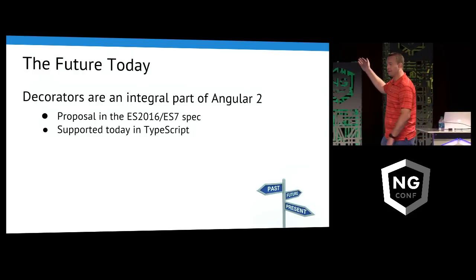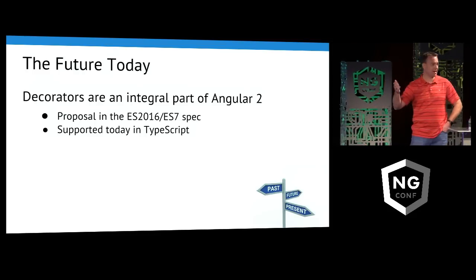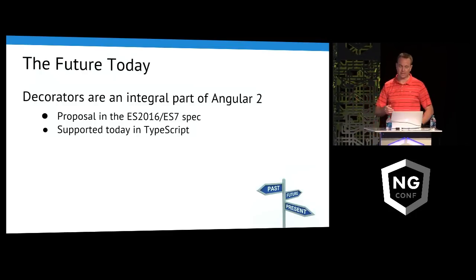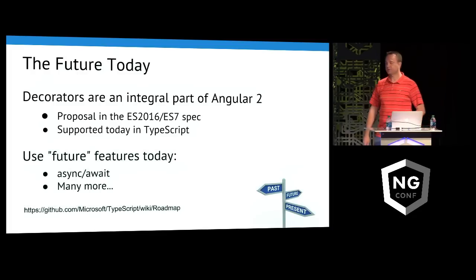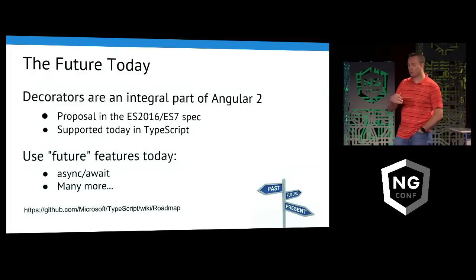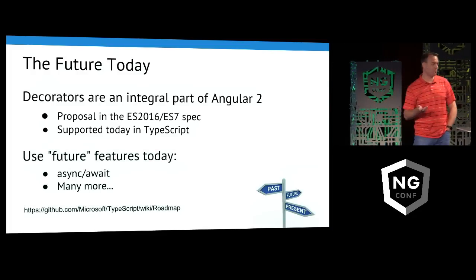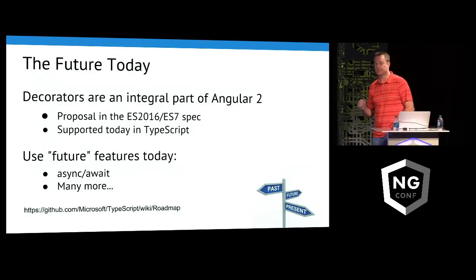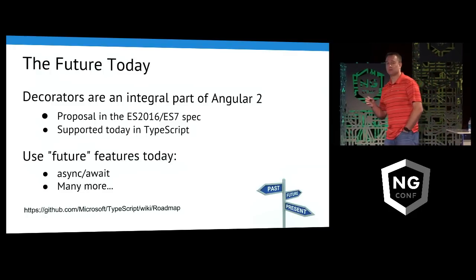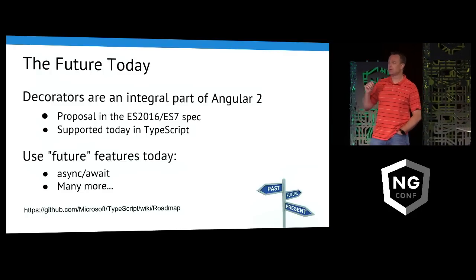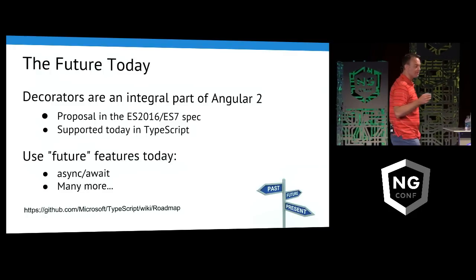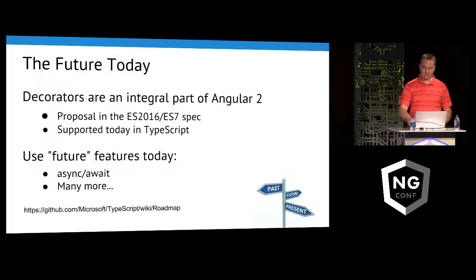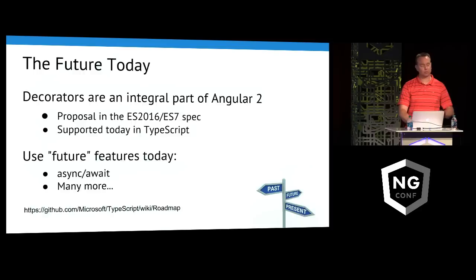We can use decorators, for instance, which is part of the upcoming spec. And so when you do @component, @injectable, and some of the other decorators, that's available. But in the future, when TypeScript rolls out in the near future, async await support. This is a new way to work with asynchronous processes. Some of you probably in here have done this in other languages, and it's phenomenal. It's so much easier now to work with an async type of thing and leverage it. So we're going to be able to do that now, and there is a link here at the bottom if you're interested. There's a nice roadmap of what they're planning.